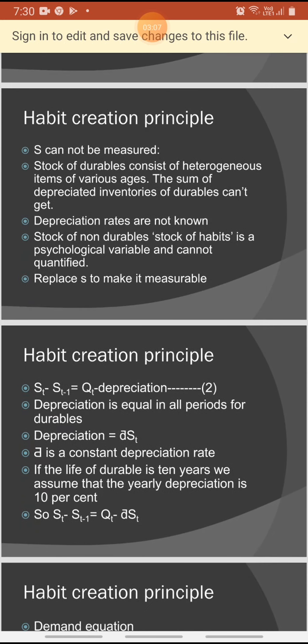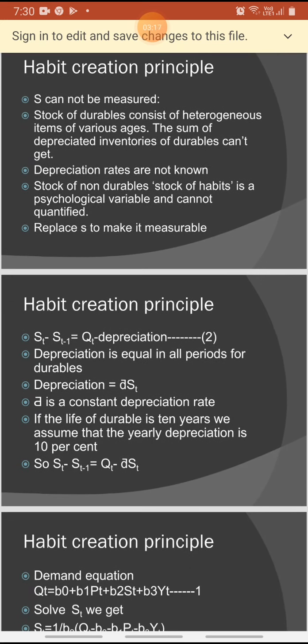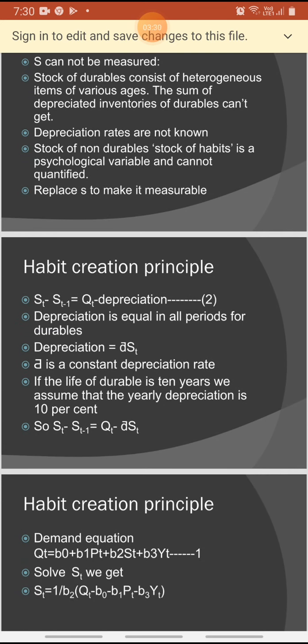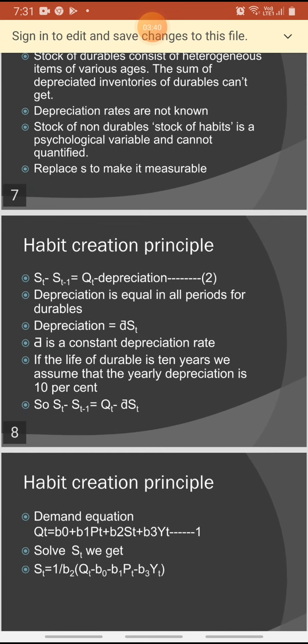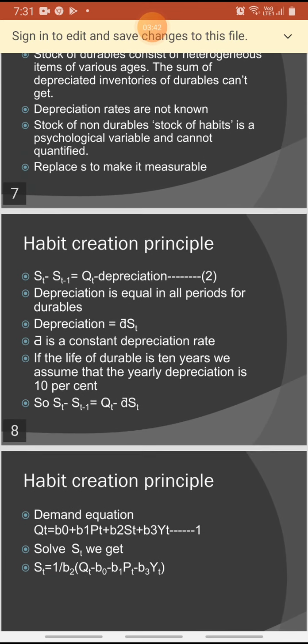Then we cannot measure S, because S of durables consists of different heterogeneous items of various ages. So we cannot calculate the sum, or the depreciation rates are not known. While in the case of non-durables, the stock of habit is a psychological variable and we cannot quantify it. So we are going to make S measurable.